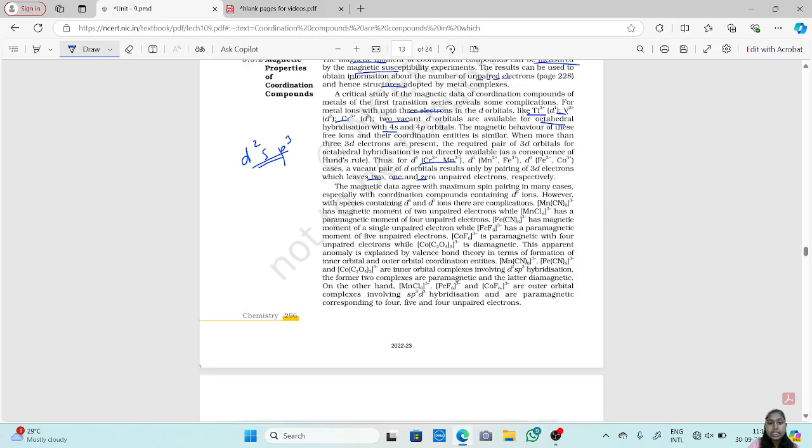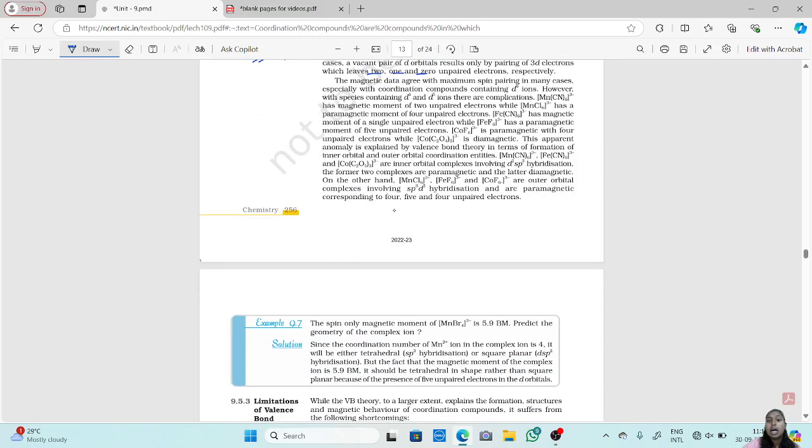Now the magnetic data agree with maximum spin pairing in many cases, especially with coordination compounds containing d6 ions. So magnetic data agrees with a maximum of spin pairing. However, with species containing d4 and d5 ions, there are complications. d6 will give you directly a spin pairing, whereas for d4 and d5 there are complications.